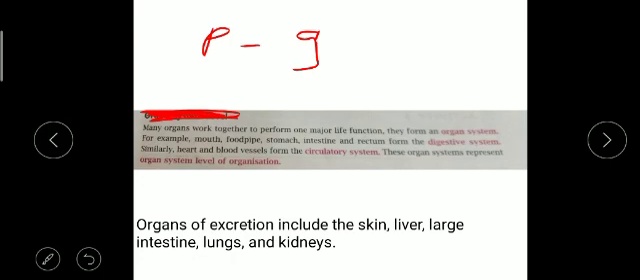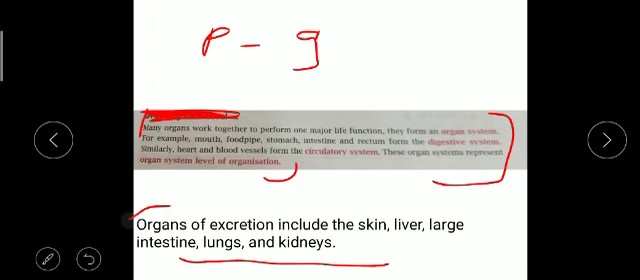You can do one thing: either don't write the digestive system example, or write down the full paragraph. And then they are asking in the second part: organs of excretion include the skin, liver, large intestine, lungs and kidneys. So you can change the paragraph and write this. Again, I am telling you, start your answer from "many organs" till "organization". Then change the paragraph and write the last line, organs of excretion till kidneys. So this will be your answer number 2.